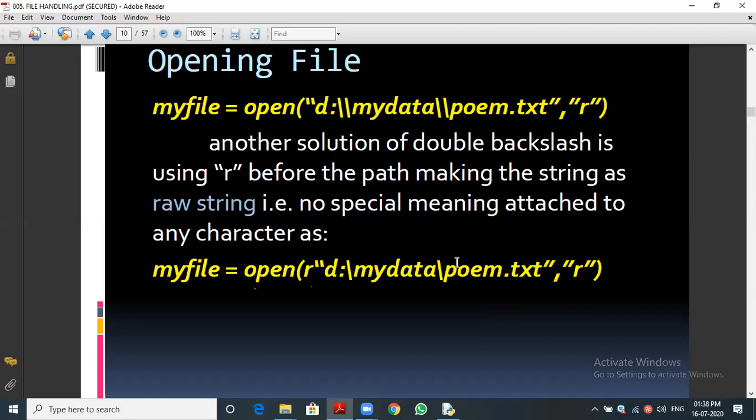Now, Harith is asking a wonderful question. Sir, we are giving it inside the open function, even though it will take \n as a new line. That's why we are using R. The R at the start denotes a raw string. A raw string doesn't treat any character as special. \n has a special meaning, the next line, so a raw string lets us take it directly. We should give R, or else use a double slash. Either one we have to follow.